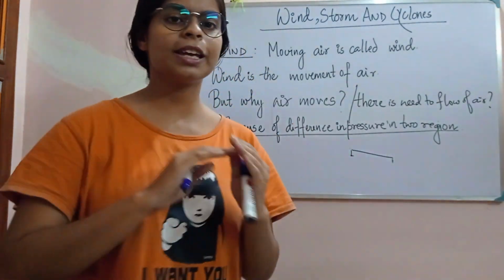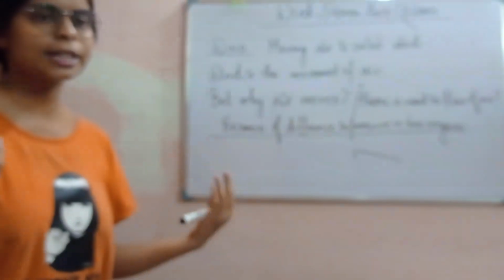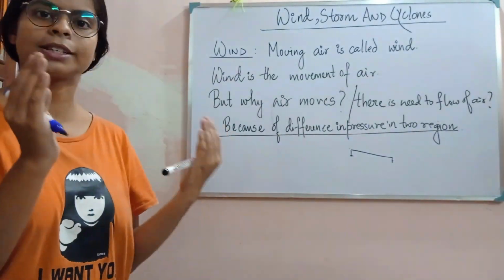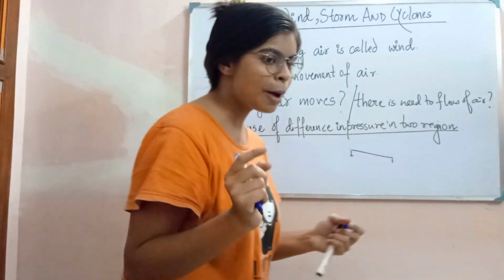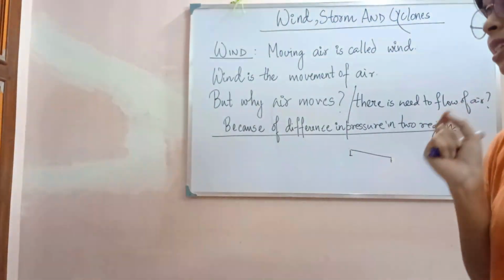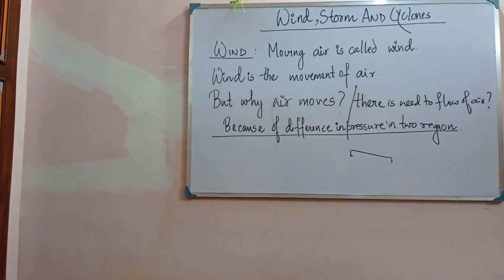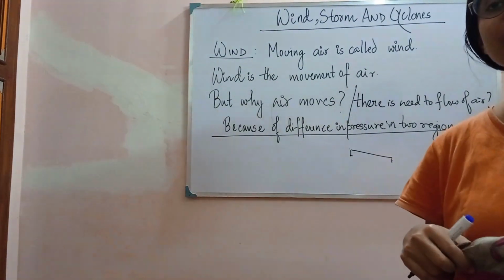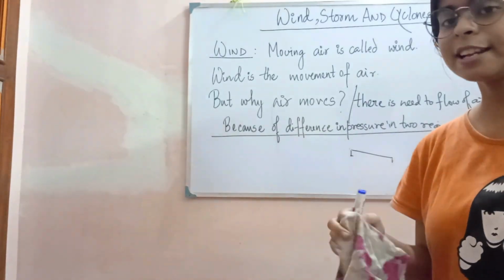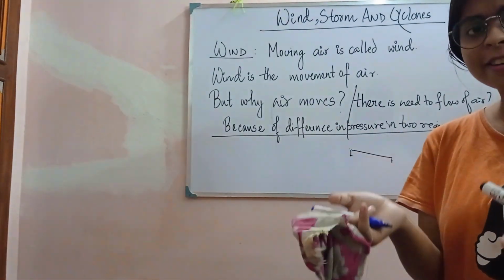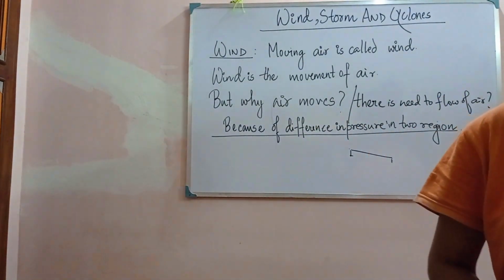In our environment, we know there is a standard pressure. The environment always maintains a standard atmospheric pressure, and that standard atmospheric pressure is 1 atm. But whenever there is a disbalance of this pressure, then the wind starts to blow.